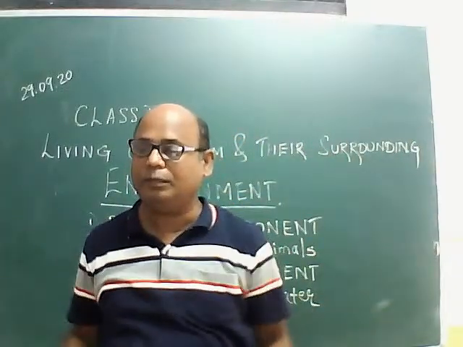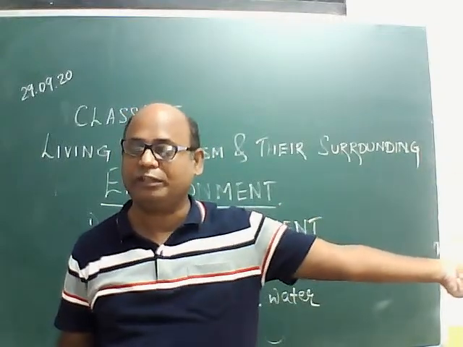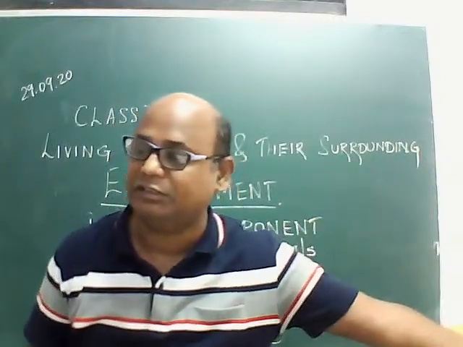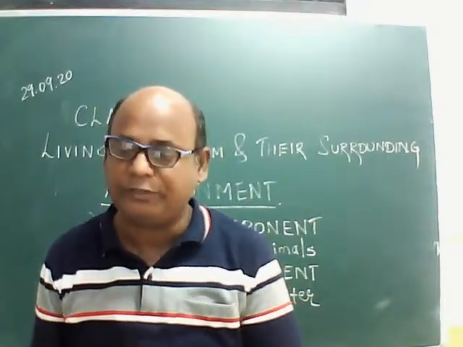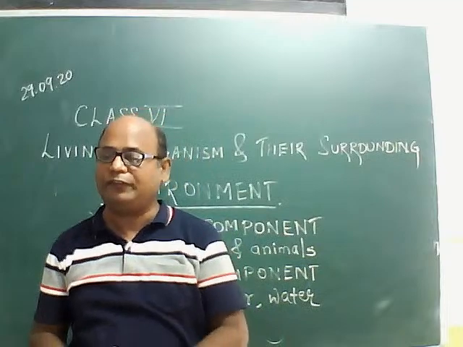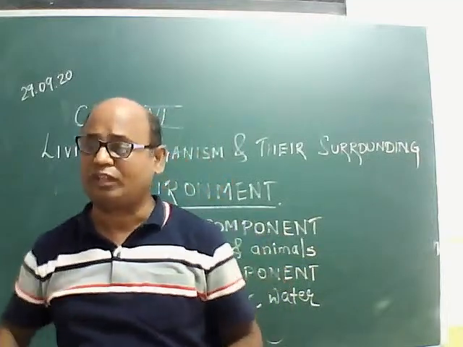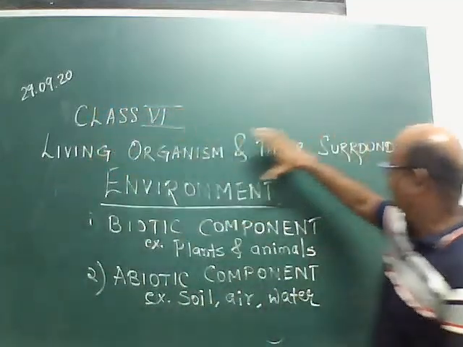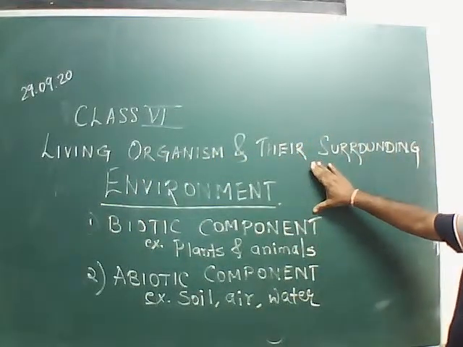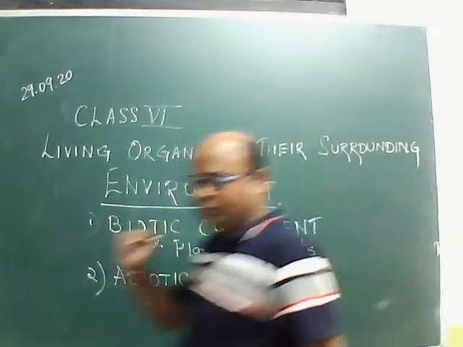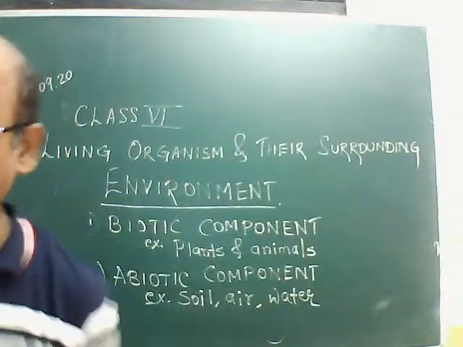This building abiotic, trees biotic, insects biotic, soil abiotic, rocks abiotic. In this lesson, living organism and their surrounding, the first thing we are going to study is environment.